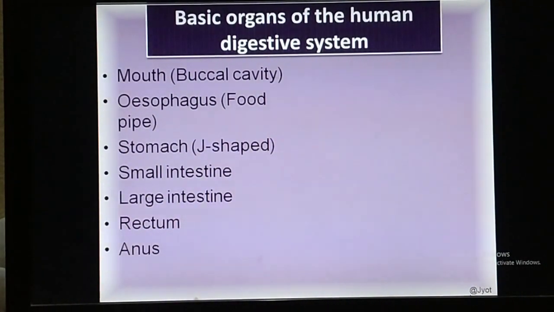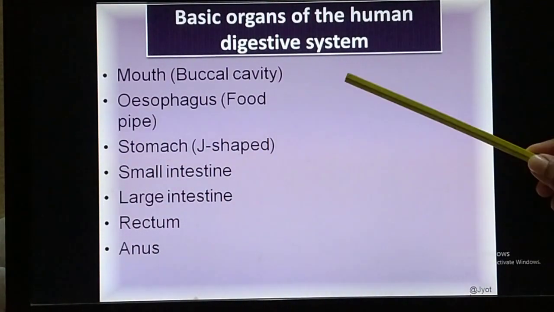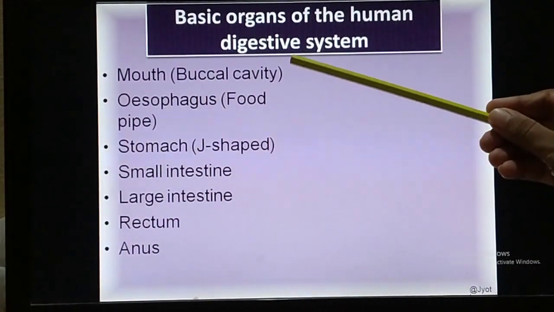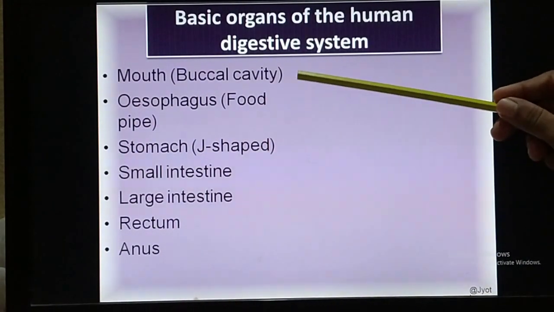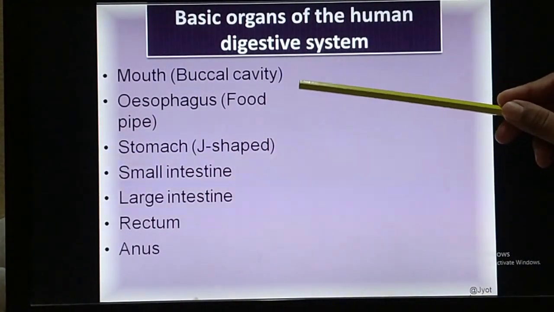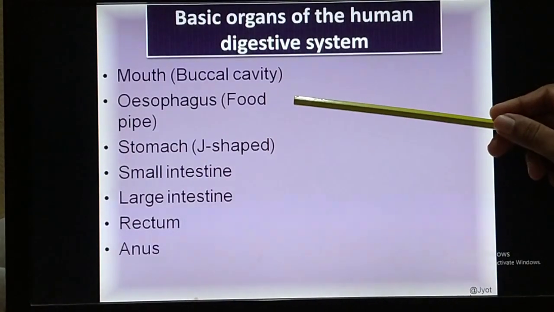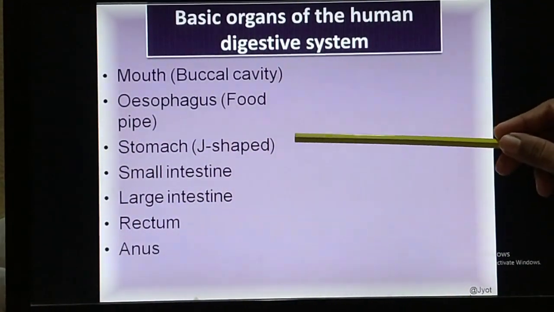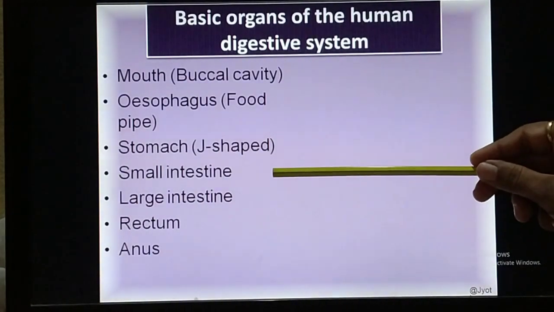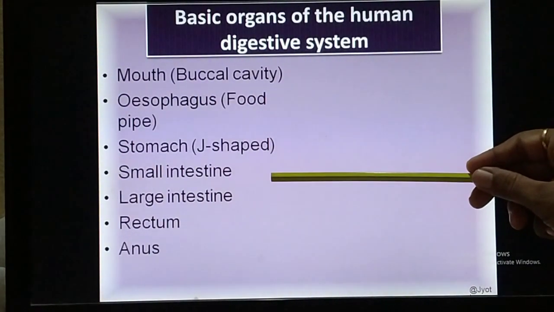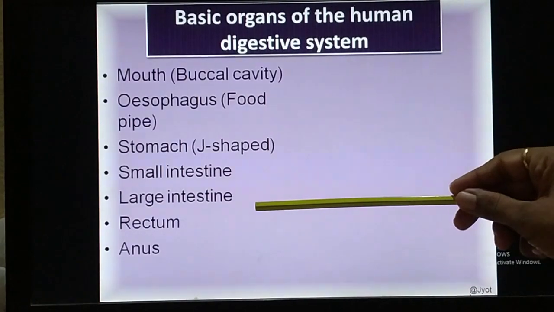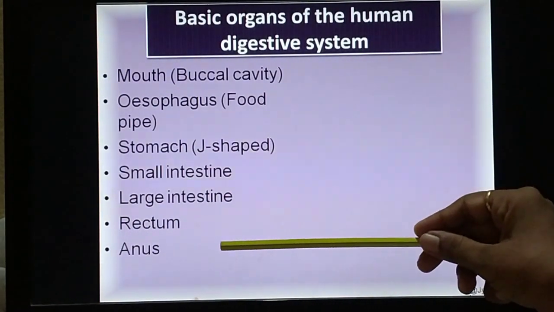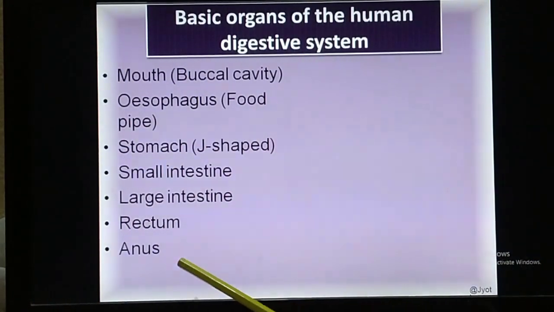So these are the parts of the alimentary canal. The alimentary canal starts with the mouth, then the esophagus, which is commonly known as your food pipe, then the stomach, then the small intestine, then the large intestine, rectum, and then anus.